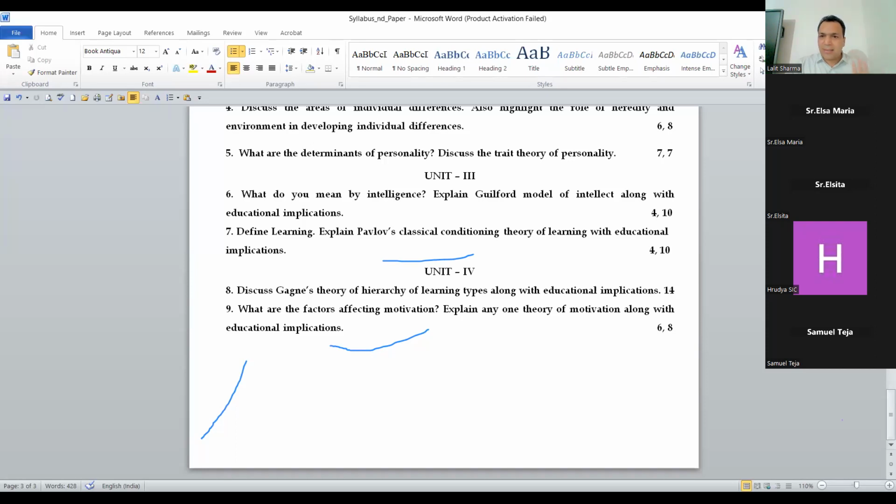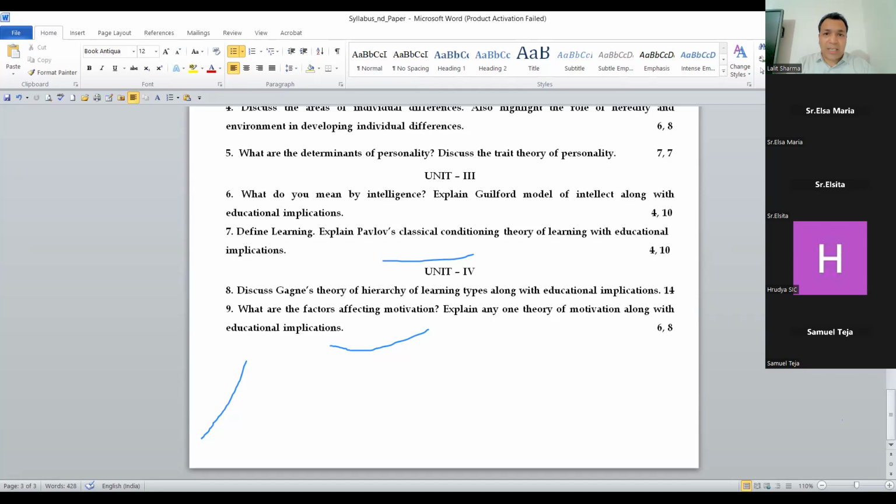Discuss the theory of personality, right? See from the guide, trait theory of personality. If you go for the personality one, otherwise, guys, go for individual differences, fully for the long questions. Now you can see intelligence, Guilford model, structure of intellect, right? It is a long one, so that's why I have recommended it here.